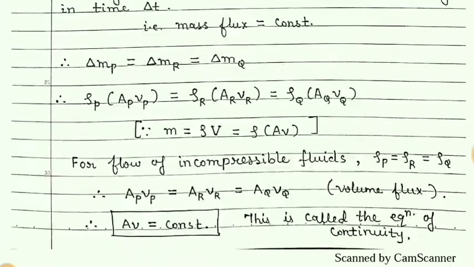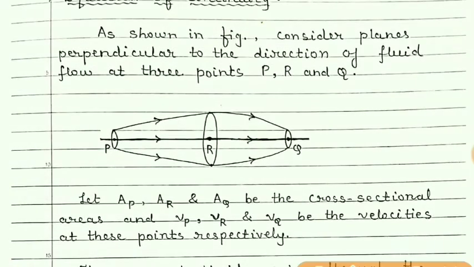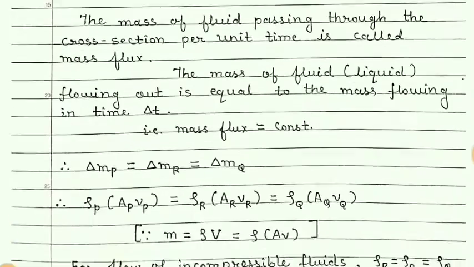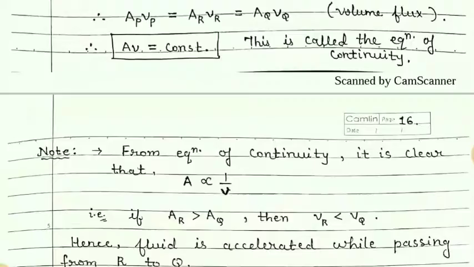So students, it is clear that through a narrow section the velocity will be greater, and through a broader section the velocity of the fluid will be less, because area and velocity are inversely proportional to each other.